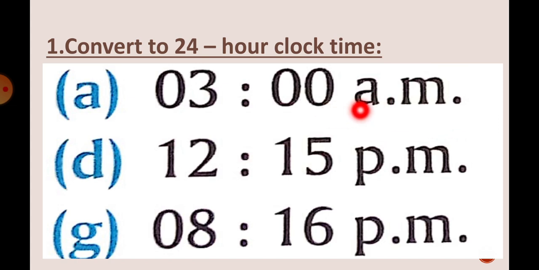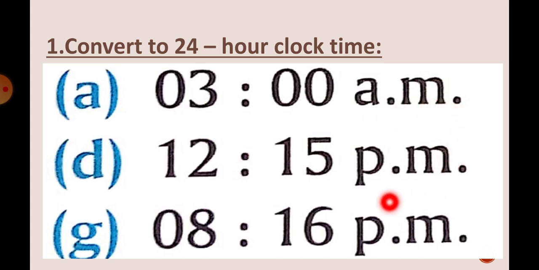For example, if it is 9 AM, then you will write 9 hours. 5 AM, you will write 5 hours. Because whenever the time is given in AM, you will not make any changes to the numbers. You will copy the same numbers and in place of AM, you will write hours.